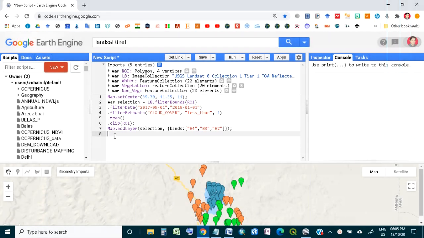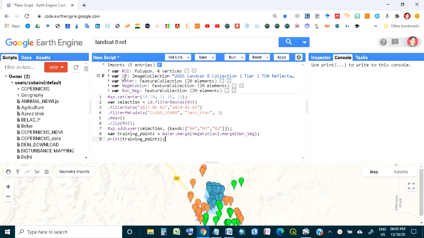So what I have to do is, I have taken this variable training points, and this is the function: merge water, vegetation merge and non-vegetation merge. This is the way you have to type, or copy paste the code, and this is the print. After running this script, it will print here in the console.